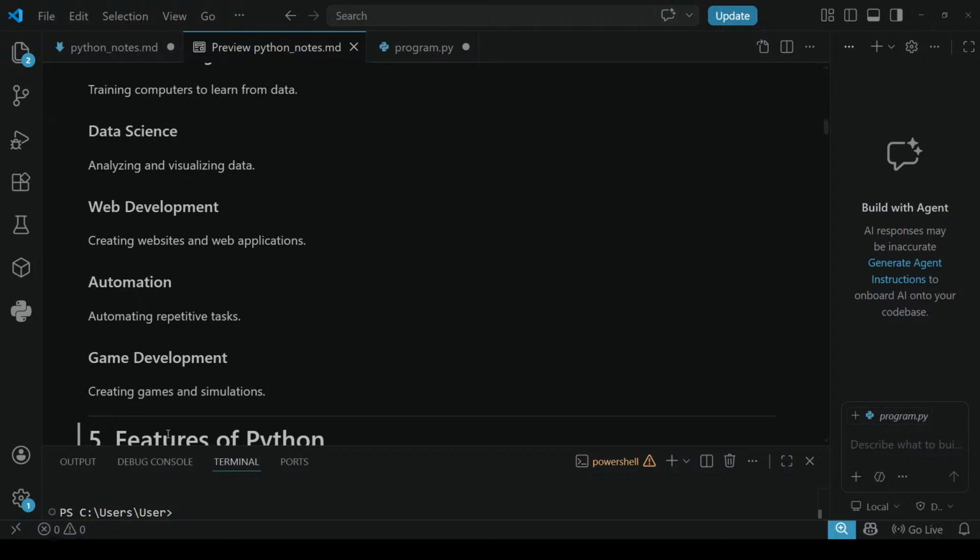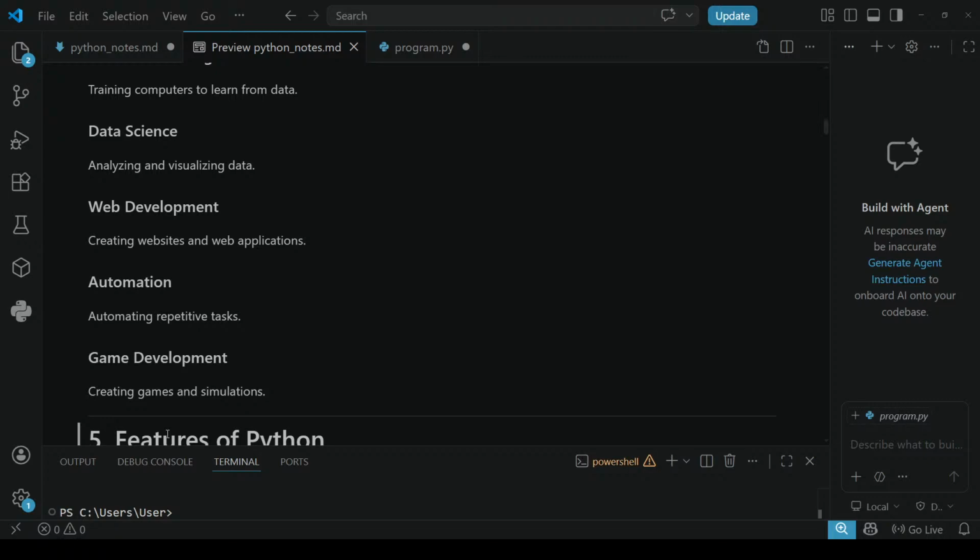Next, automation. Automating repetitive tasks. For example, if you have a lot of repetitive work like renaming a large amount of files, thousands of files, Python can do that for you automatically. If you are going to rename them yourself, how much time it will take and how much stress you are going to get, right? Instead of that, Python will do that work for you.